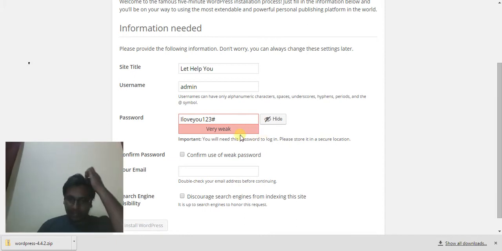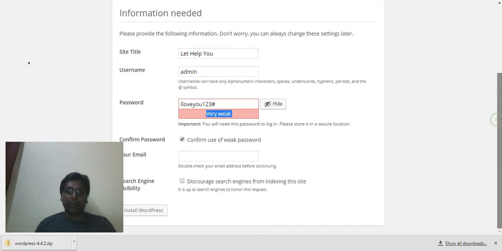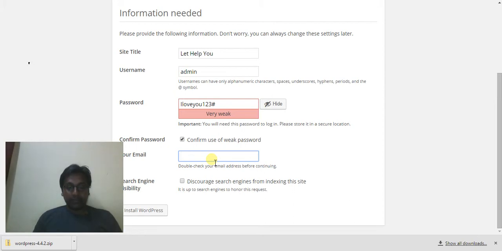I think this functionality is based on the default passwords used by internet users. I think it has something very specific. But anyway, very weak is also fine. I need to check confirm use of weak password, because I'm okay with it. This is just for testing, but you need to be very careful with the password you give. I'll just say some email, blah blah blah at blah blah.com.